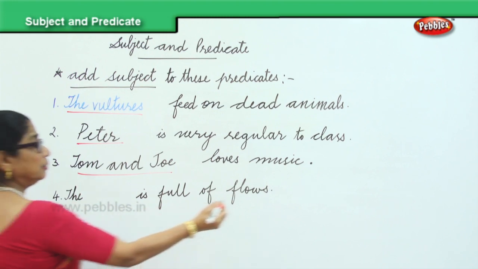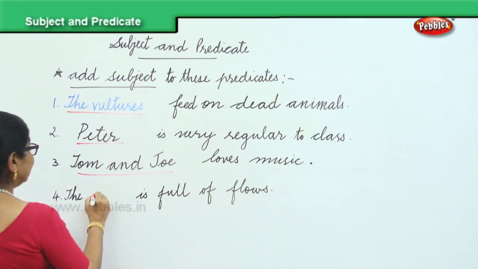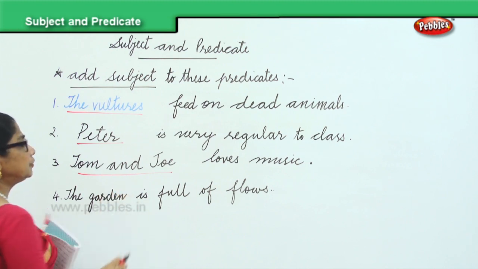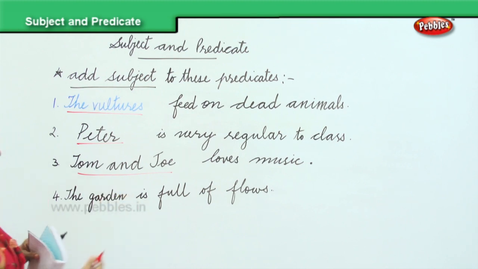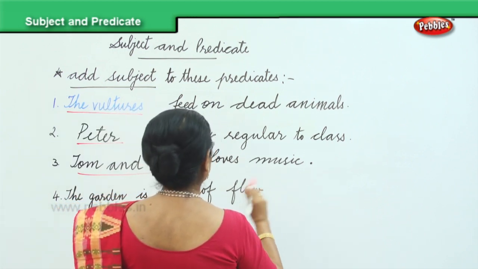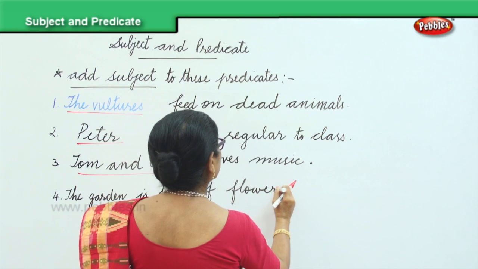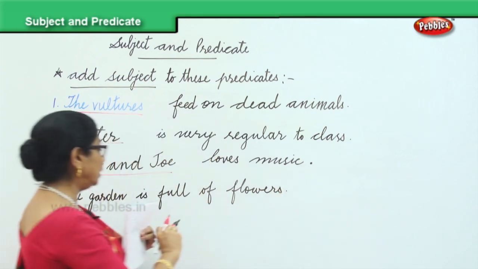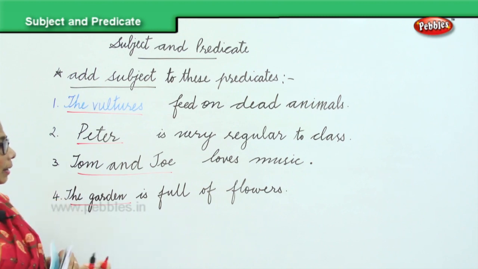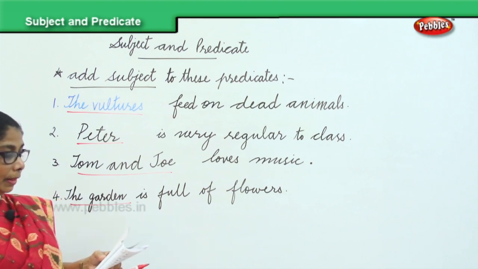T capital because you're beginning here, and a full stop at the end. The garden is full of flowers. The garden is the subject that you have supplied. Okay. Then,